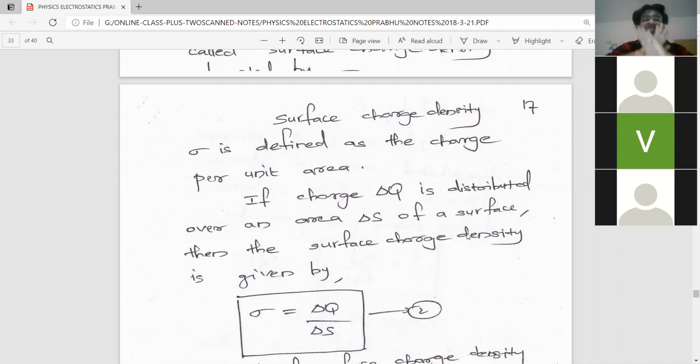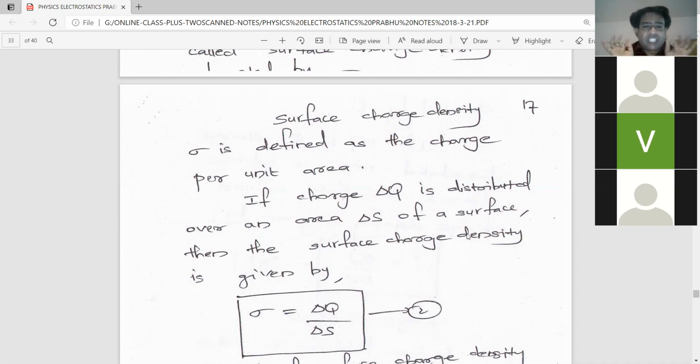Because it is taken as a standard. If a particular amount of charge is concentrated in this unit area, we can find the charge in the total area by simple summation. That is why we define per unit length, per unit area. So surface charge density sigma is defined as charge per unit area.